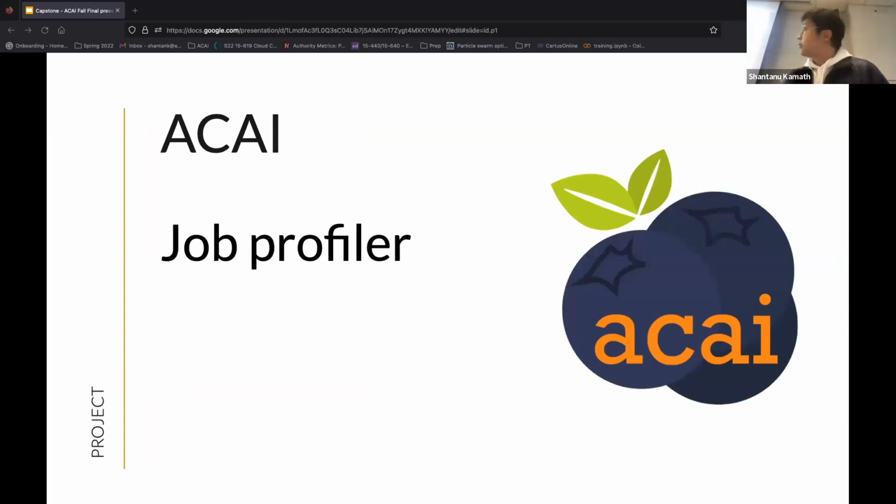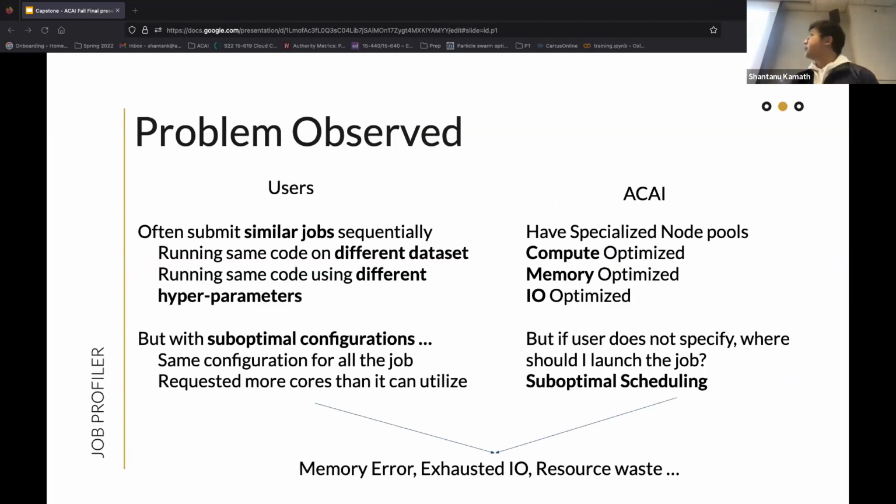So I will now talk about the job profiler. In the past year, we have observed that SI users often submit very similar jobs in a sequential order, or they could be running the same script on different data sets, or they are running the same code using different hyperparameters passed into the code. But it could be a not very easy task for them to figure out a good configuration for each of their submitted jobs, even though they're similar. So what ends up happening is that they often use the same configuration for other jobs, or they request much more resources, like cores, than they can actually utilize.